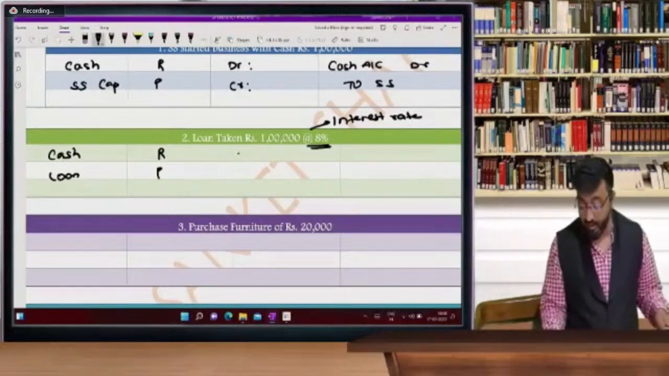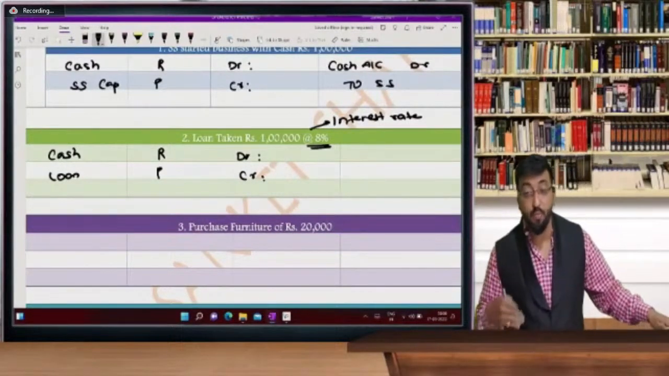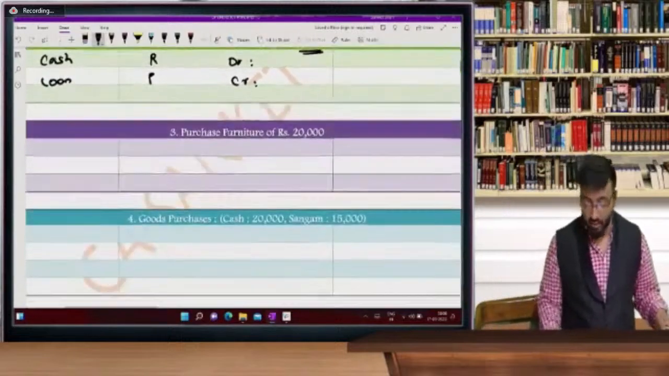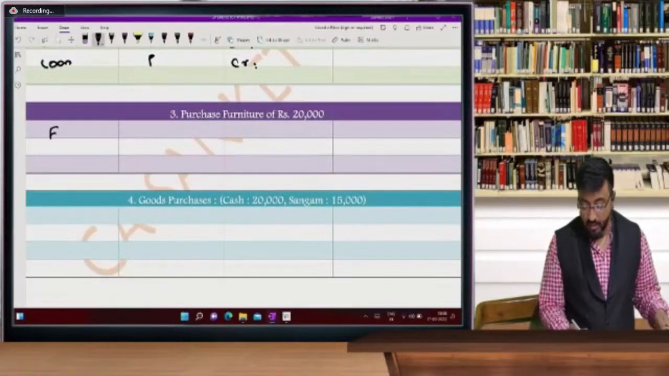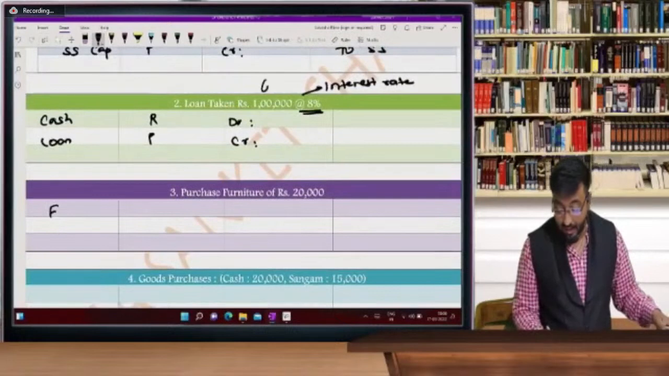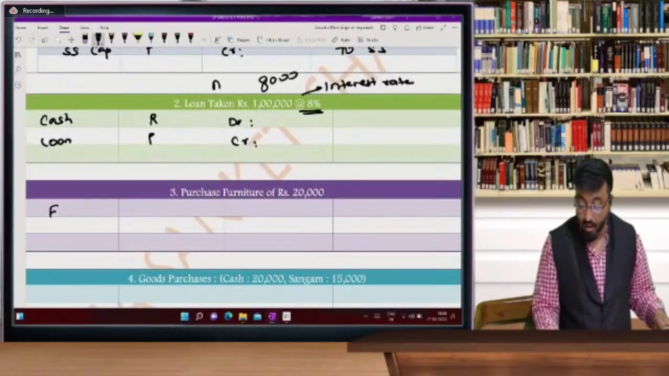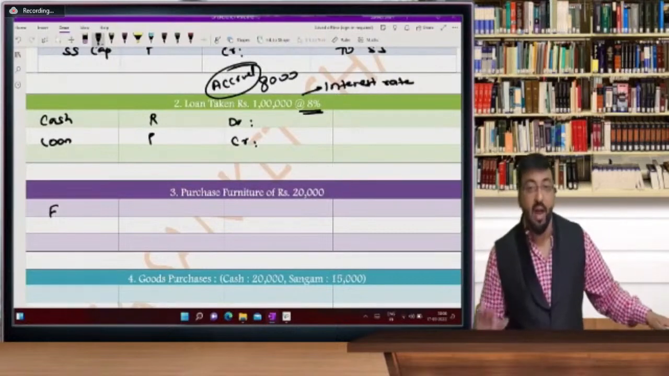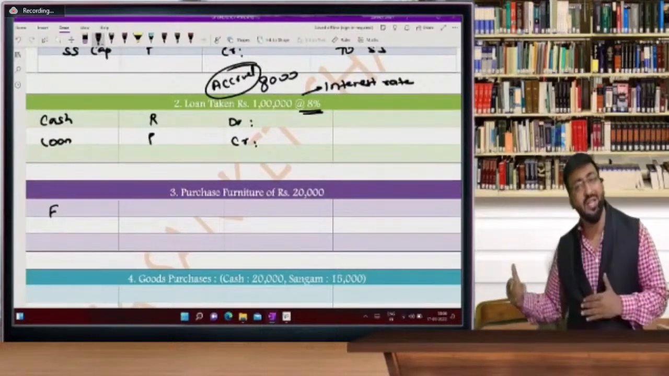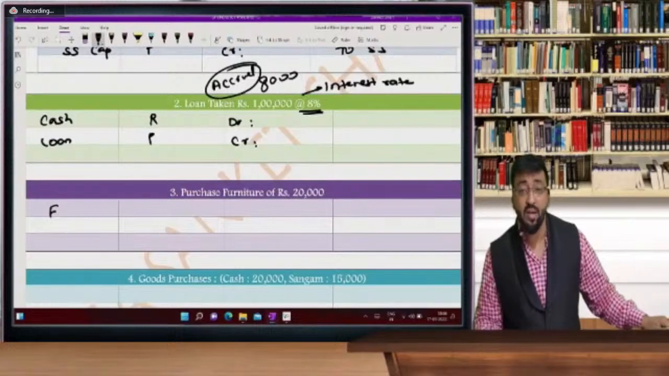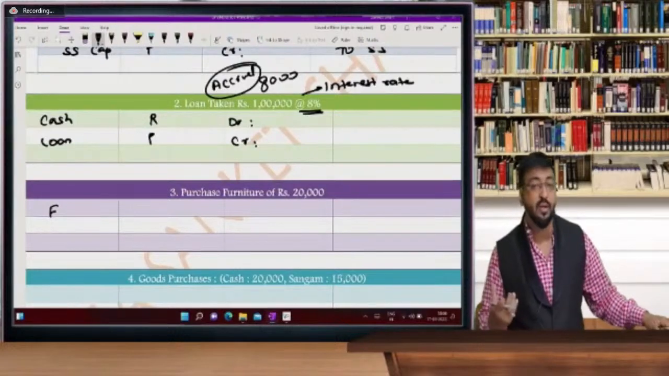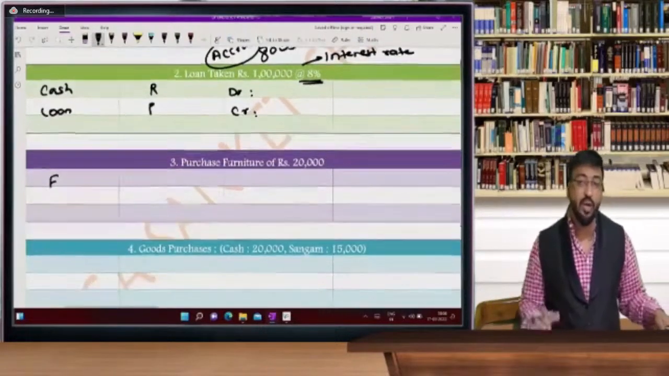Cash is a real account, debit what comes in, and here loan is a credit, the creditor, because you have to pay it back. So entry will be cash account debit to loan. Purchase furniture, very simple, but remember you have to pay interest. How much is the interest which is accrued? Interest accrued at the end of the year is rupees 8,000. And what is the treatment of this 8,000? We have to see it in the next entries. So 8,000 will be accrued during the year, but wait for some time. I'm going to tell you this entry.